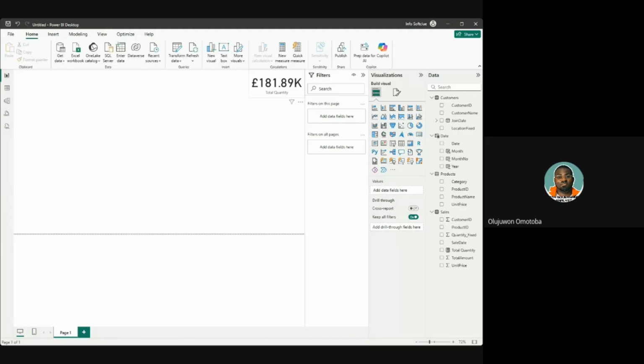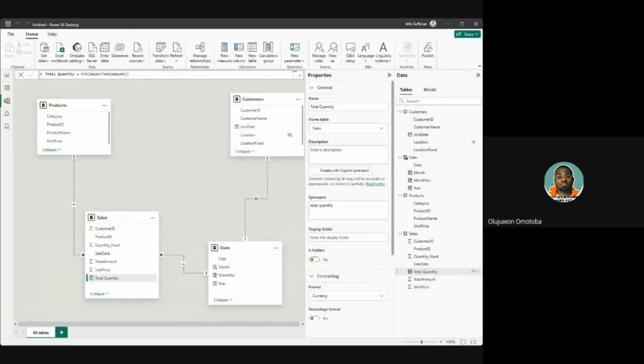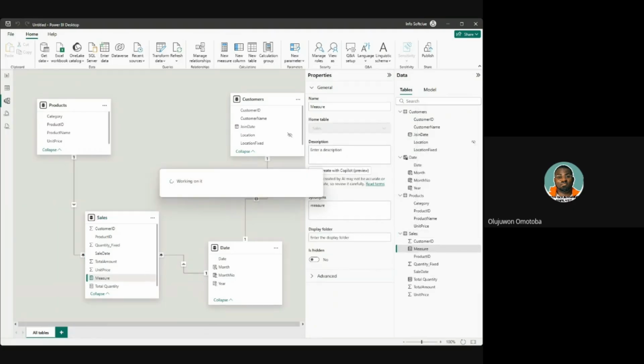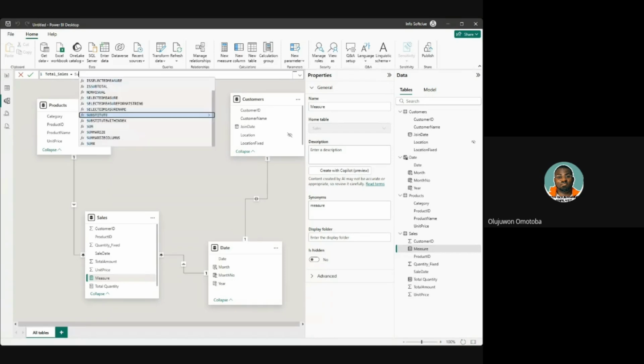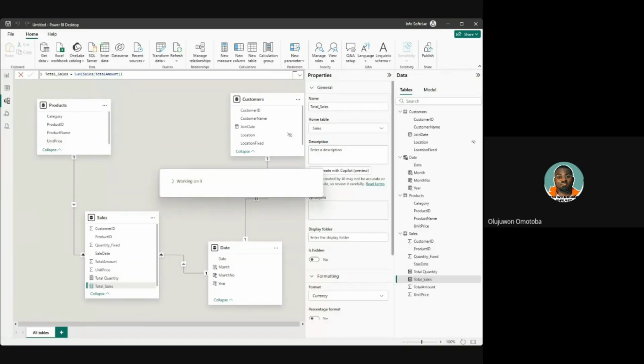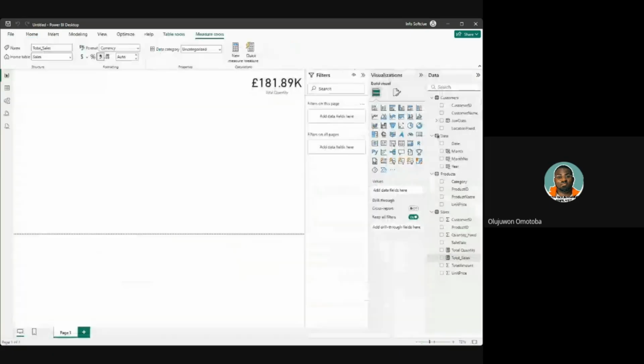Now let's get total sales. The same formula will work for total sales. So if you go back to the model environment, right click, new measure, and give me the formula. Let's say total sales, sum, open a bracket. The IntelliSense will bring what you might need, total amount that was sold. And we close it. It generates total sales. So if you go back to the visuals, total sales is available here.